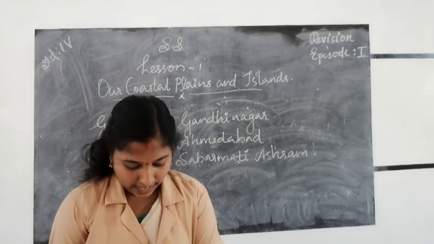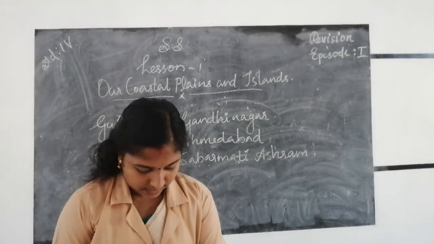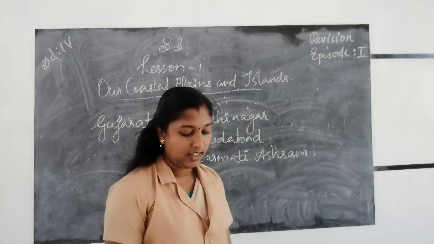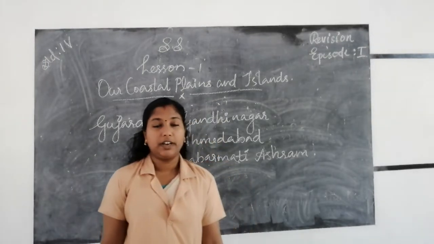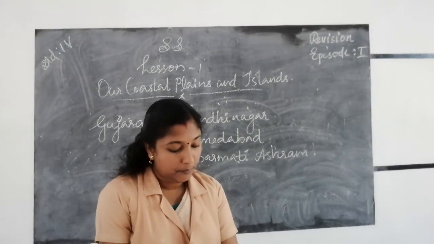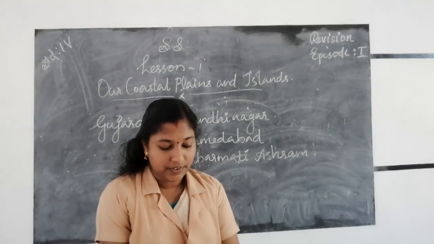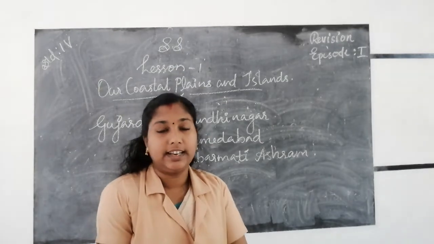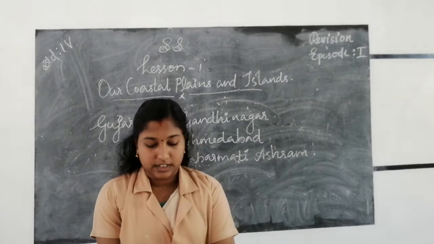In Gujarat, there are many textile mills. The salt making industry is also present in the state. The main occupation of the people is farming, then trading and dairy farming. A major port is also present, that is Kandla port.